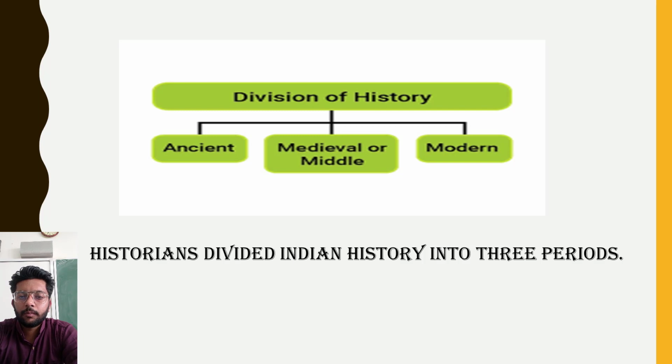Ancient history is when the Stone Age started, when we got the inscriptions and the manuscripts. That is the time when ancient history is categorized. Medieval or middle history is the time period between ancient and modern. And after the Britishers came, the time was called modern history. So historians divided Indian history into three periods: ancient history, medieval history, and modern history.